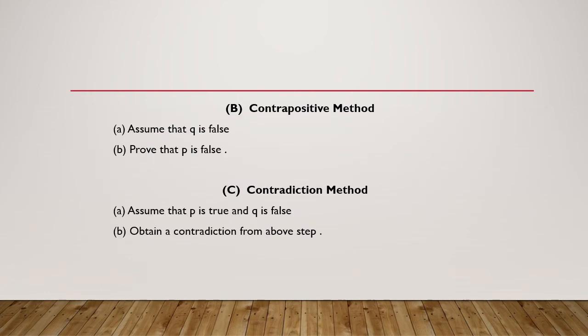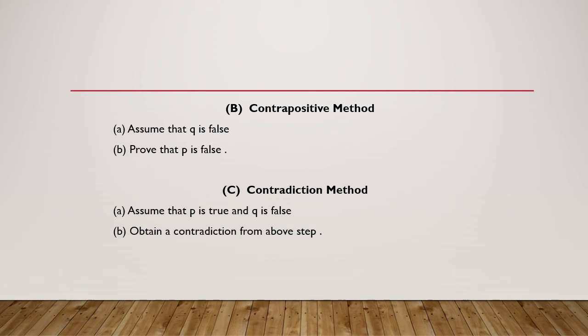Next is the contrapositive method. In the contrapositive method, for a statement having if then, we assume q is false and we prove p is false. It is like negation. So in contrapositive, we assume q is false and we prove p is also false.